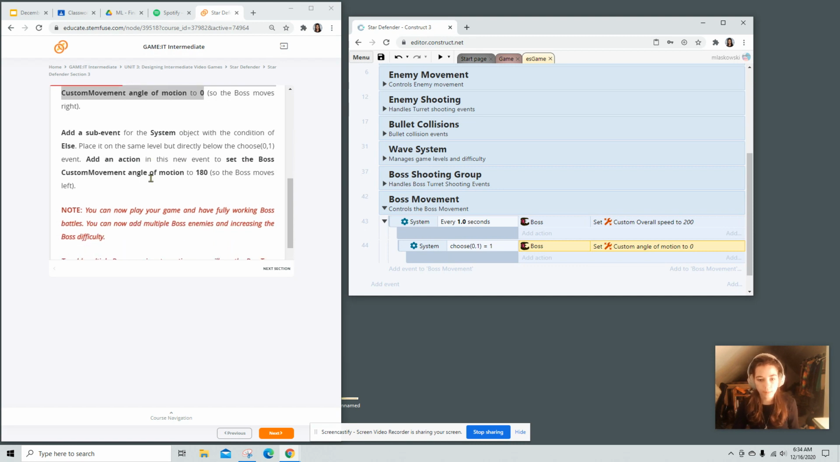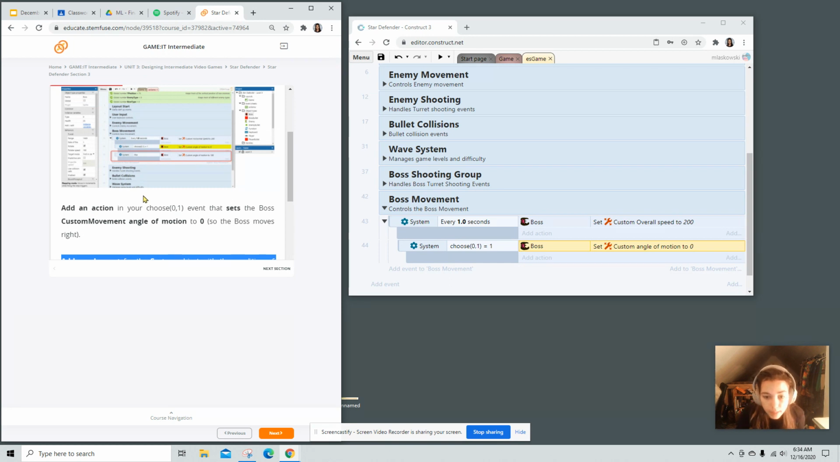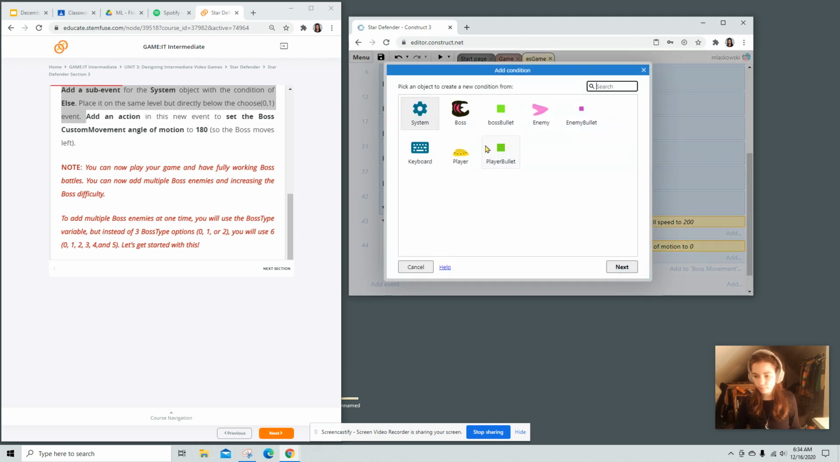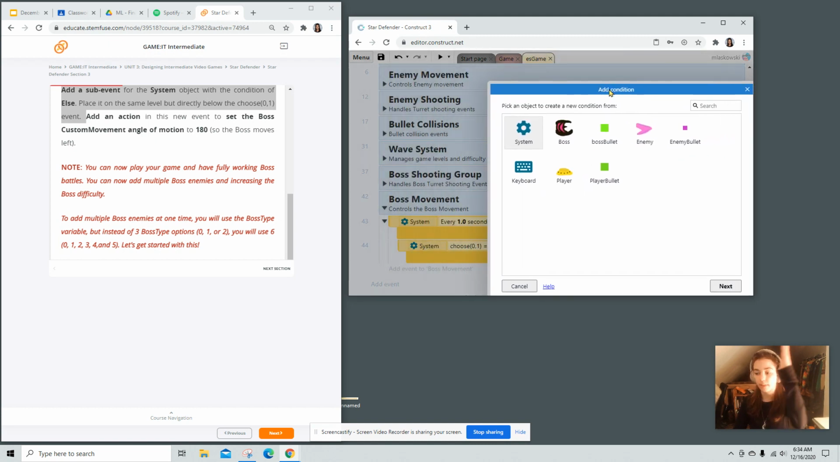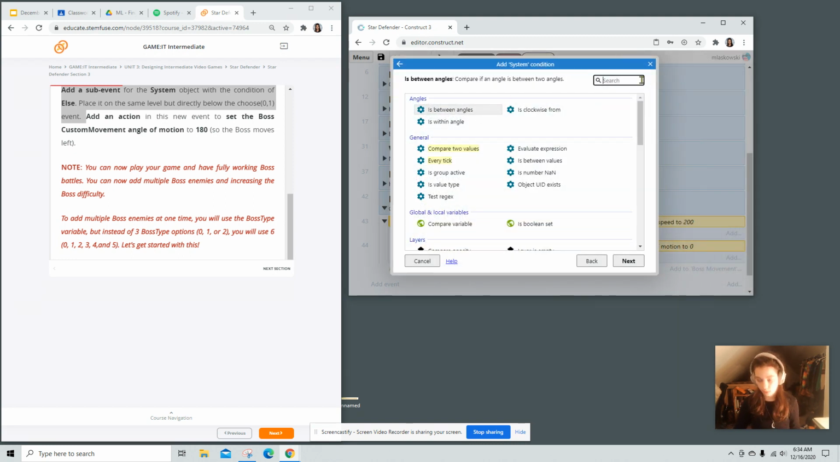Add a sub event for the system object with the condition of else. Place it on the same level but directly below. So come back up here and you are going to add a new sub event because we want it to be on the same level, same indentation as your choose. And so you're going to go to the system and it's called else.